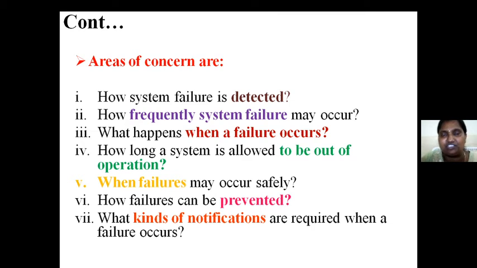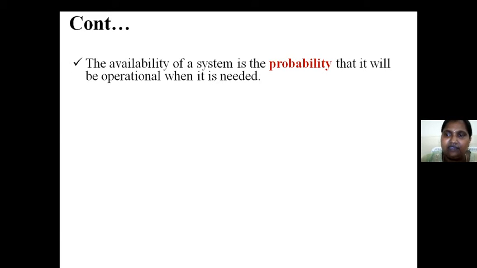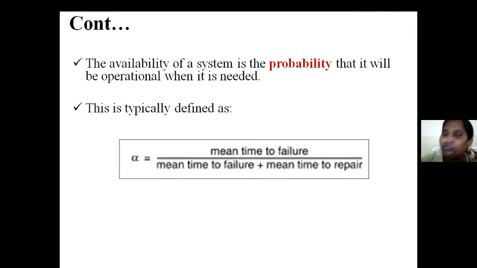So these are the questions we have to get at the instant whenever there is no data available at a particular time. Availability of a system is the probability that it will be operational when it is needed. Whenever it is needed but it doesn't have that data, we have to feel that the quality attribute availability has some problem.